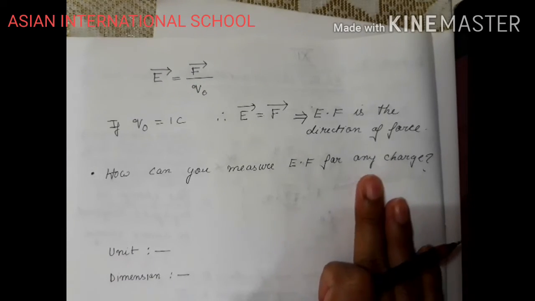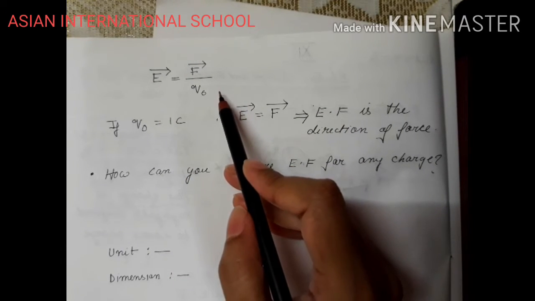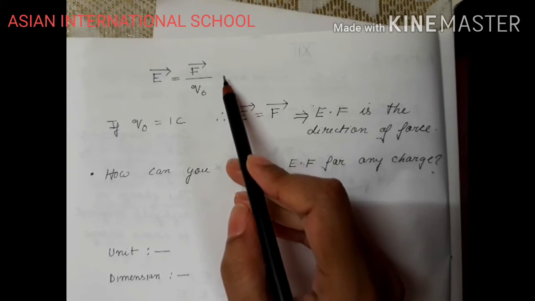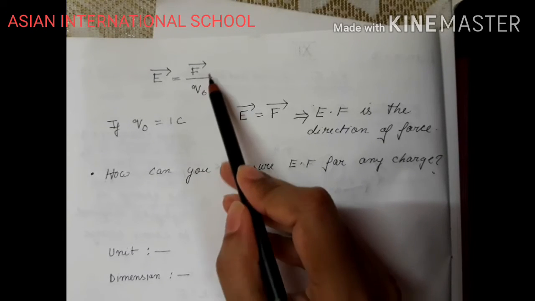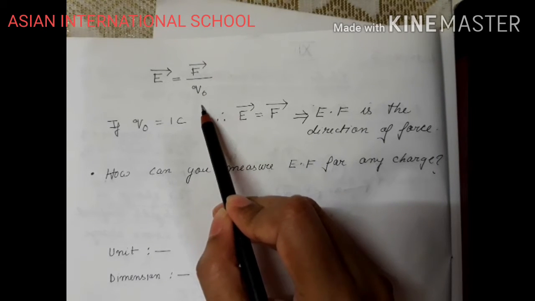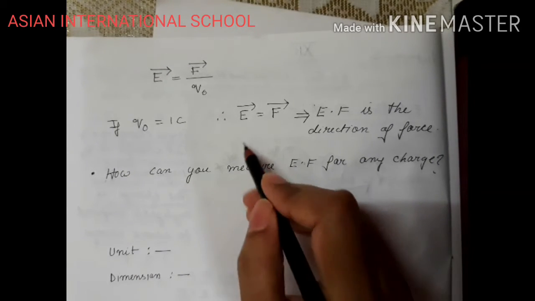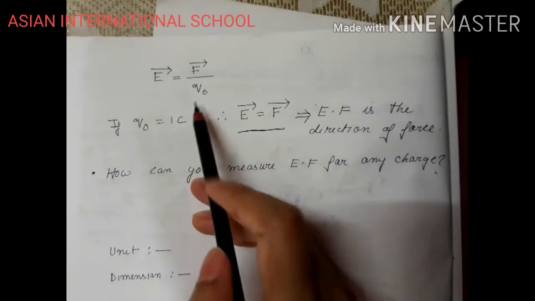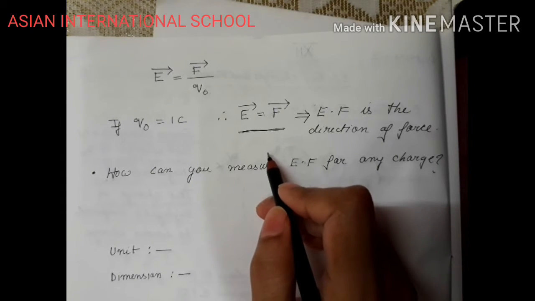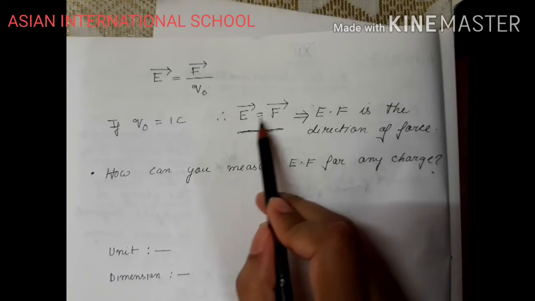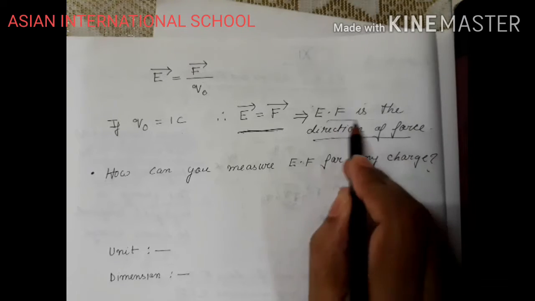So what we got to see, that electric field intensity E vector is the force experienced by a unit positive test charge, or we can say force per unit positive test charge. So E equals F by Q0, the force experienced by a unit positive test charge. If we say Q0 equals 1 coulomb, then electric field equals the force. If I put Q0 equals 1 coulomb, it will be E equals F vector. And you can see there is no negative. That means both electric field and force are along the same direction.